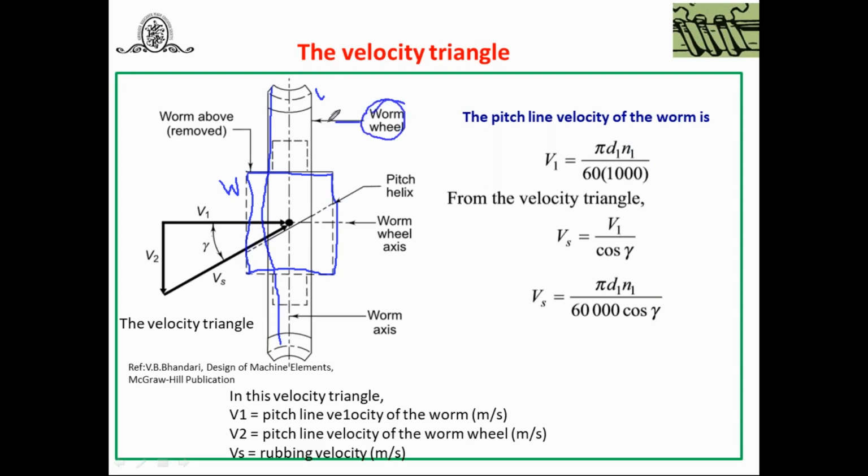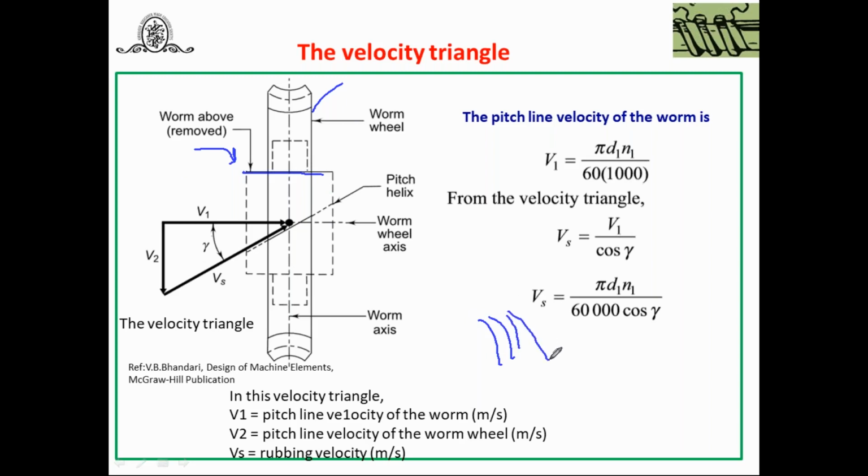In the top portion, the worm is shown hidden, that means the bottom side of the worm is shown by a dashed line, and this part of the worm is in meshing condition at the top.